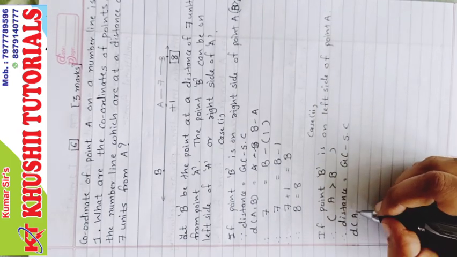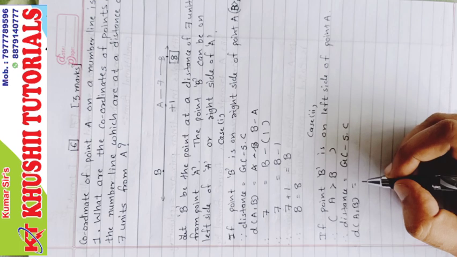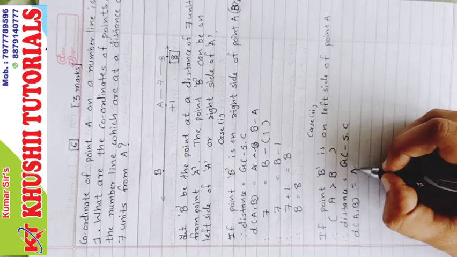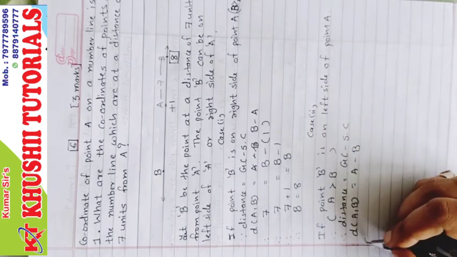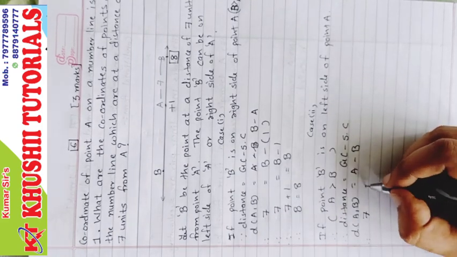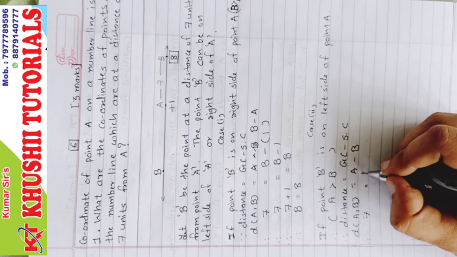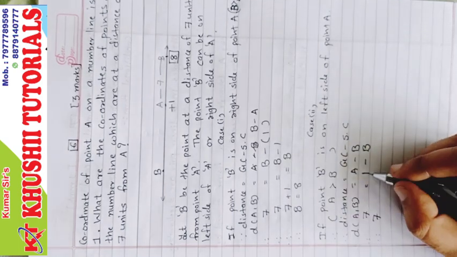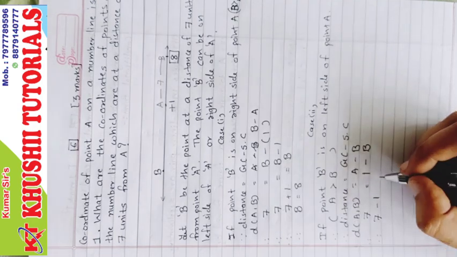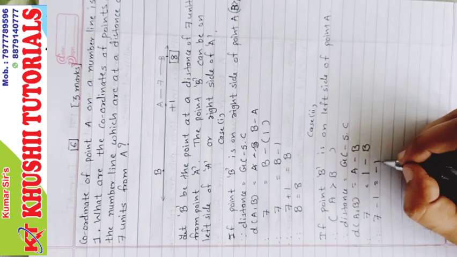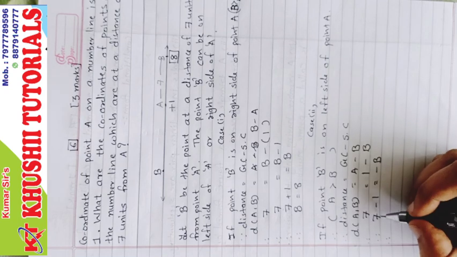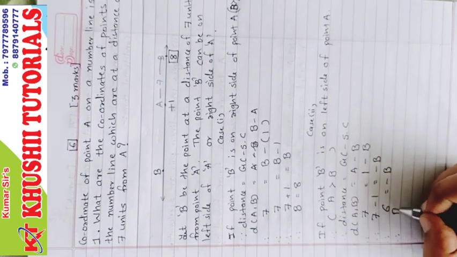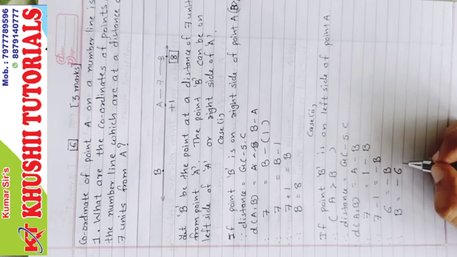So distance A comma B equals A minus B. Distance AB is 7, so 7 equals 1 minus B. 1 will come to this side and turn into minus 1. 7 minus 1 is 6, equal to minus B, and B equals minus 6.